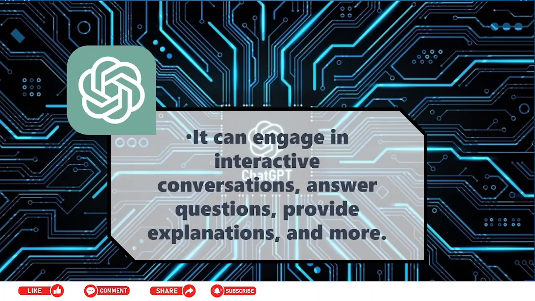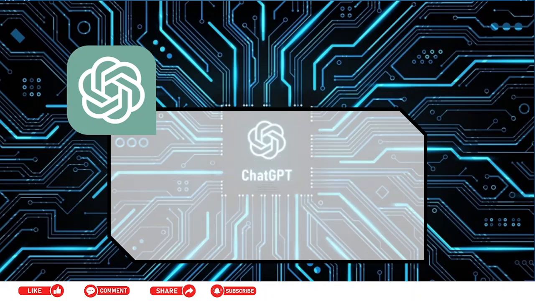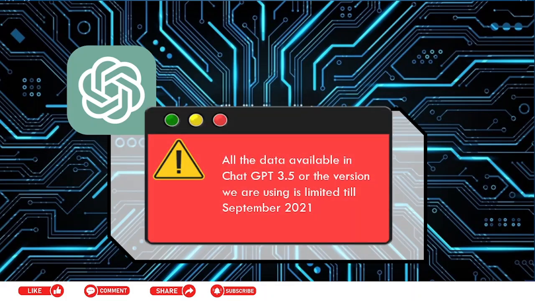It can engage in interactive conversation, answer questions, and provide explanations and much more. But we need to beware that in the version we are going to use, the data is limited till September 2021.